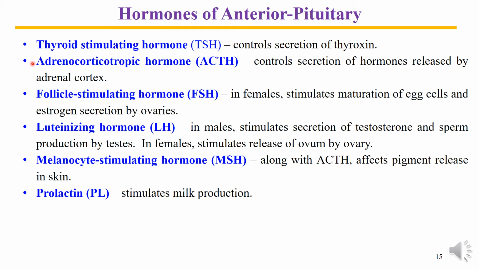Next hormone of the anterior pituitary is adrenocorticotropic hormone, or the ACTH. ACTH controls the secretion of the hormone released by the adrenal cortex. So we can say that ACTH controls the growth of the adrenal cortex, and it stimulates to secrete glucocorticoids.